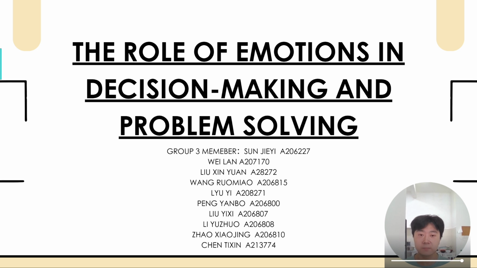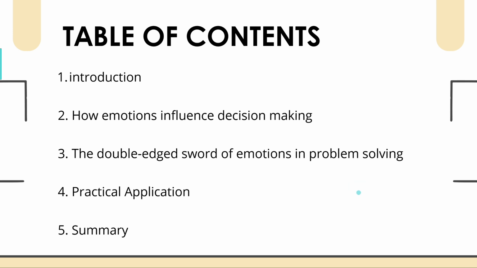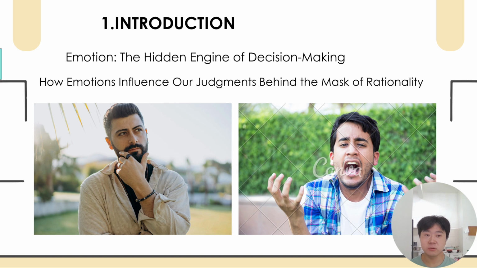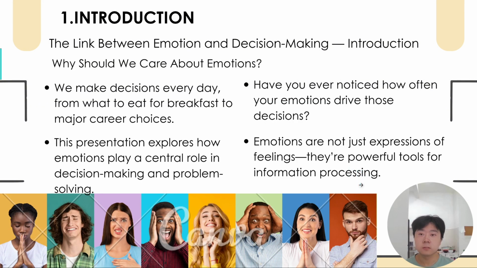Okay, let's go to the next part. Emotion, the hidden engine of decision making: how emotion influences our judgments behind the mask of rationality. We know that emotions accompany our daily lives. Our behavior generates emotions, and emotions also affect our future actions. Therefore, learning how to manage our emotions will help us make better decisions. This presentation will explain the importance of emotions, how emotions affect decision making, and how to control emotions, and finally use actual cases to illustrate.